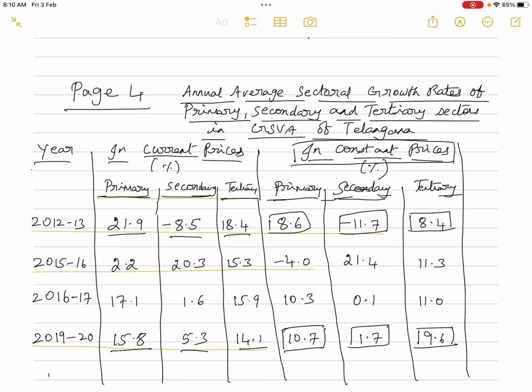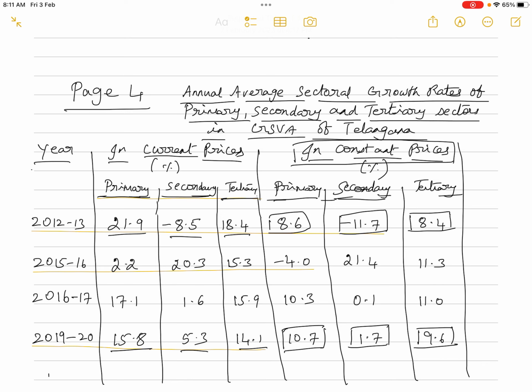Now moving on to 2016-17. The primary sector increased from 2.2% in 2015-16 to as high as 17.1%, whereas the secondary sector has decreased from 20.3% to just 1.6%, and the tertiary sector has slightly increased from 15.3% to 15.9%.